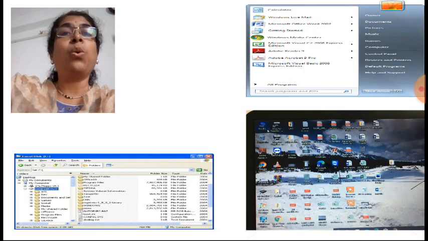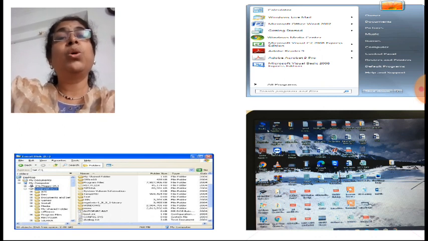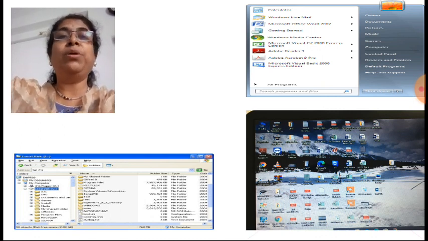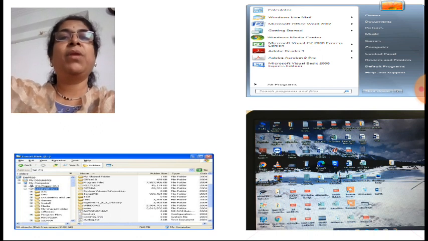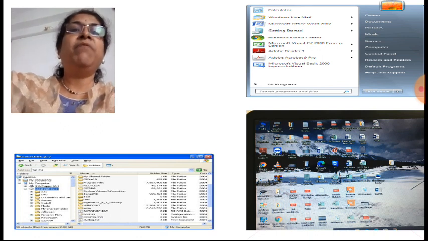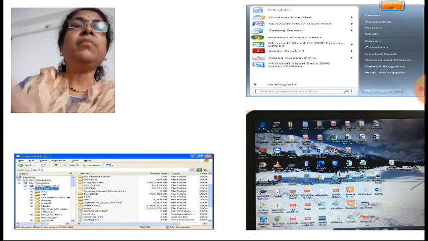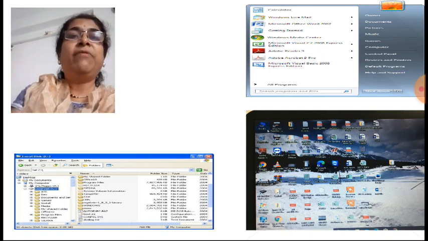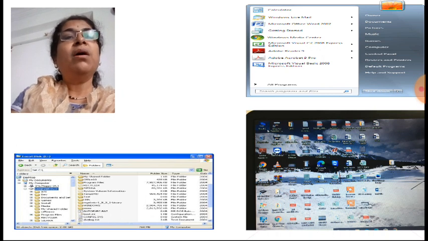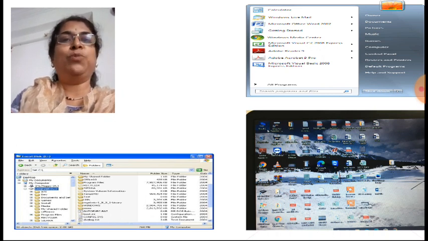After that, now we are going to learn what is Windows Explorer. Explore means to find out something. Now Explorer means whenever we want to find files or folders from the computer. For this, the Windows application is called Windows Explorer.